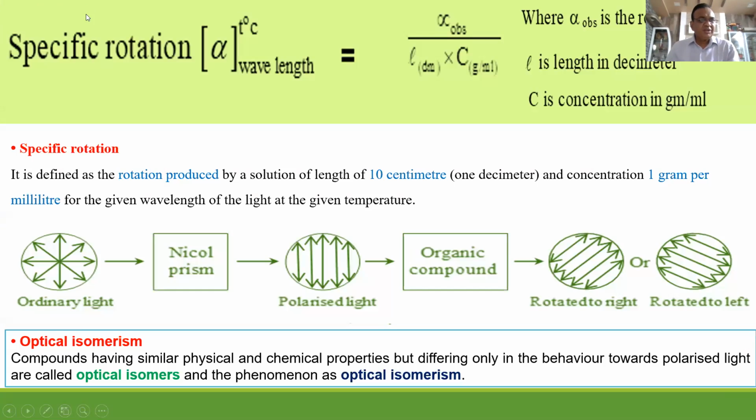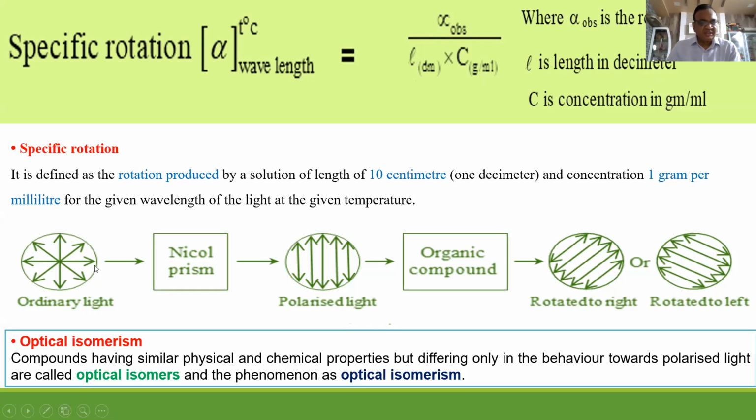From the angle of rotation, you can calculate specific rotation by this formula. Alpha observed means the angle of rotation observed during the experiment. Length is in dm and concentration of the solution is in g per mL. You have to put in these values. Generally a 10 centimeter length is arranged in the instrument, and the concentration taken is 1 gram per milliliter. This is general.